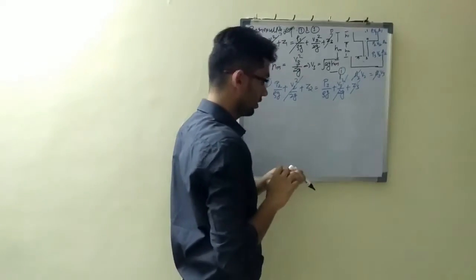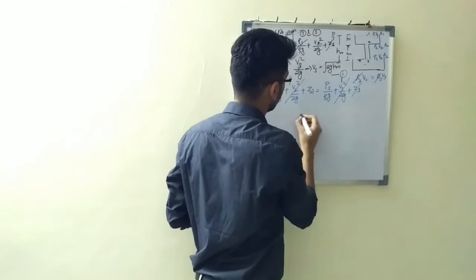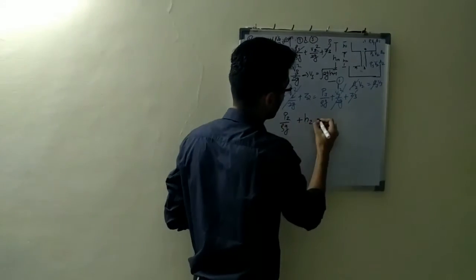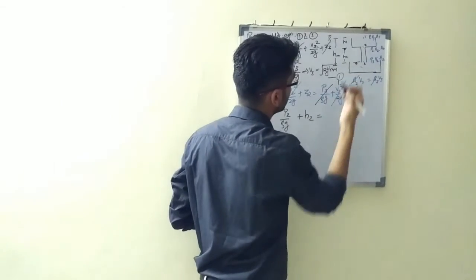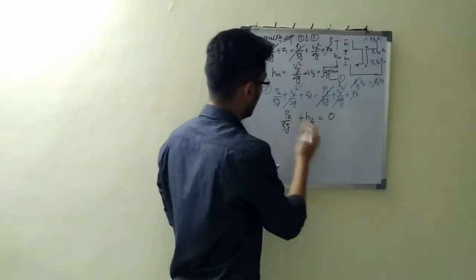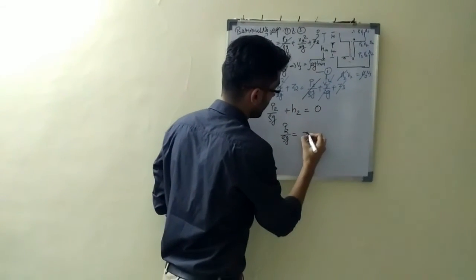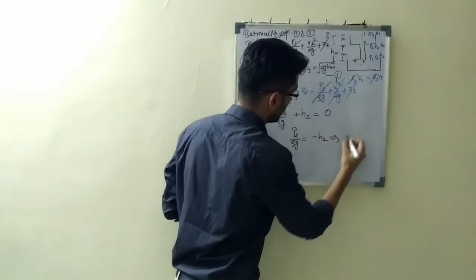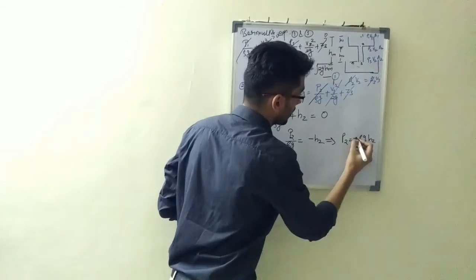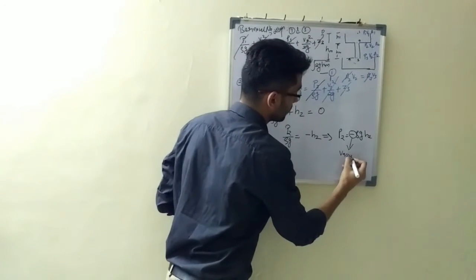I'll neglect this. Now Z2 is H2. So H2 plus P2 upon rho G is equal to P3, which is atmospheric pressure. This is also gone, so this side is 0. Now I'll calculate P2 by rho G is equal to minus H2. That comes to P2 is equal to minus rho G H2. This minus sign is indicating the vacuum pressure.